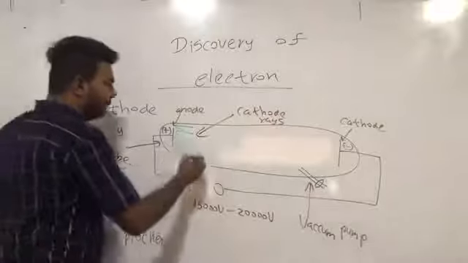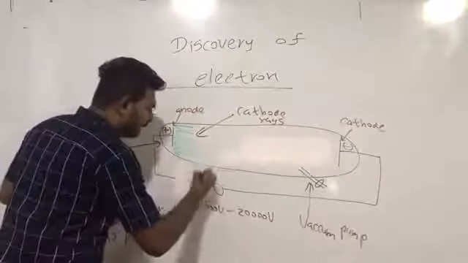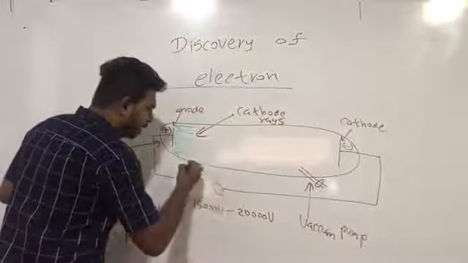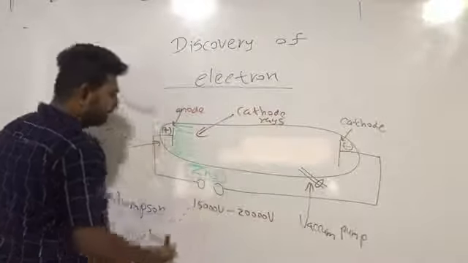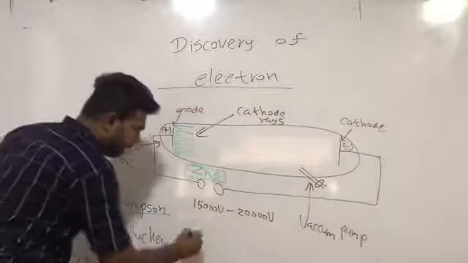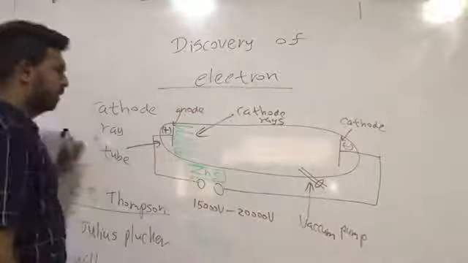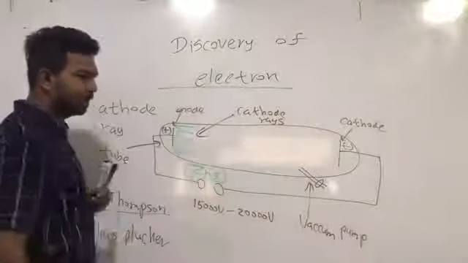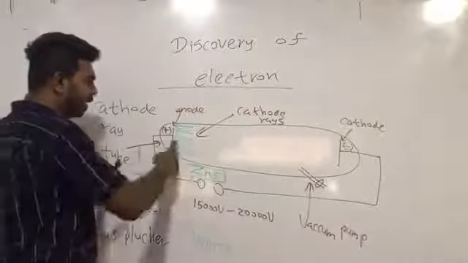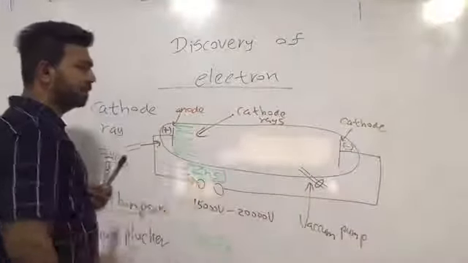But if we apply zinc sulfide, you have to remember this name, the formula and the color. Zinc sulfide is a white color precipitate. When you apply zinc sulfide on any glass surface, it will glow in green color when radiation contacts the surface.